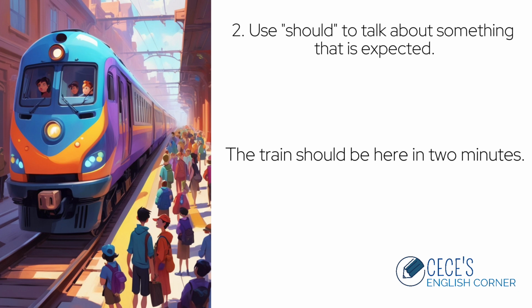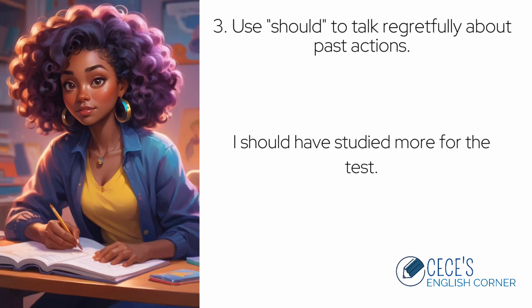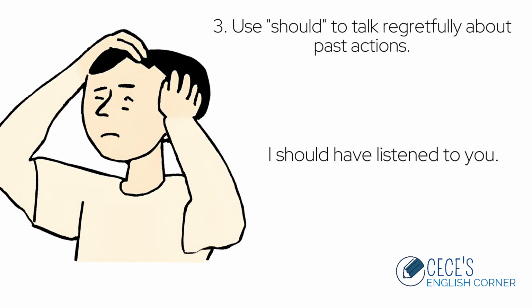We also use should when talking about past actions with regret. For example, I should have studied more for the test. This is an example of a past action with which we have regret. We are saying it would have been best if we had studied for the test. I should have listened to you. Again, this is a past action about which we are expressing regret. We are saying it would have been better if we had listened to you. Notice that the verb is should have plus the past tense of the main verb.